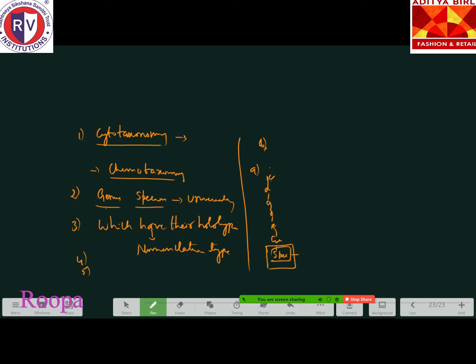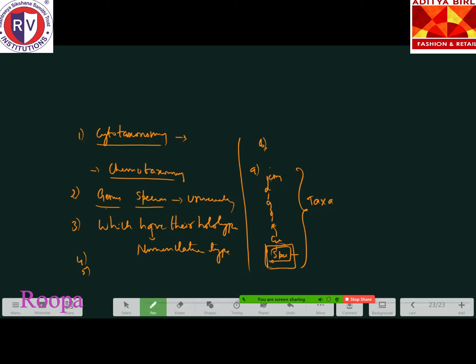Remember, the entire thing from the species to the kingdom is called taxa. Taxa and taxon make a difference. The species is the basic unit of classification. Each unit is called what?